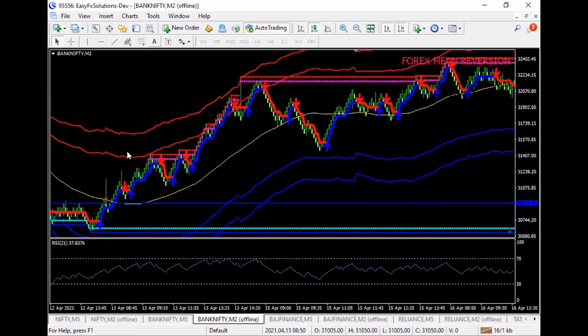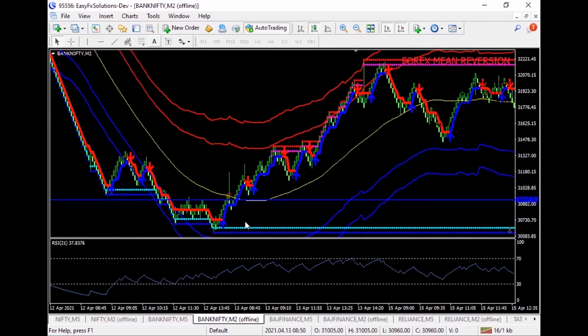Now let me show you the complete strategy here. The dots you are seeing here, the blue one and the red one, are the resistance and support lines. The pink and the red represent the resistance line. The blue and this particular color represent the support line.